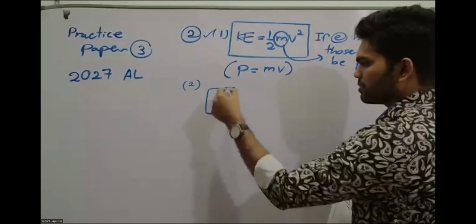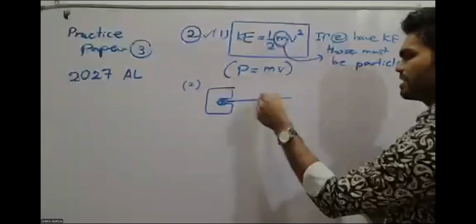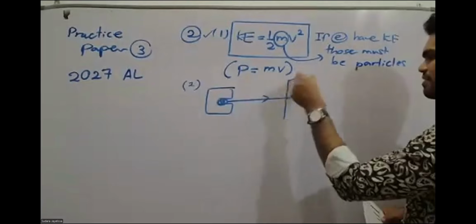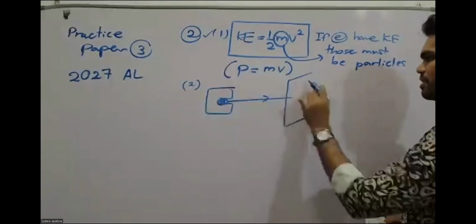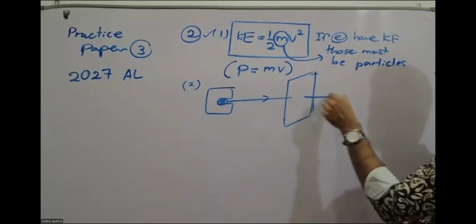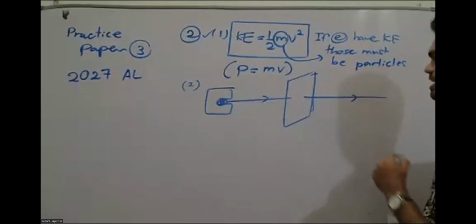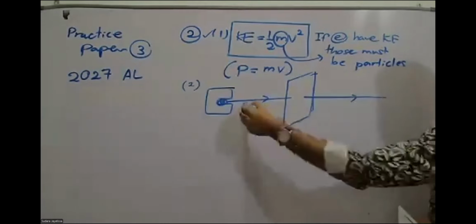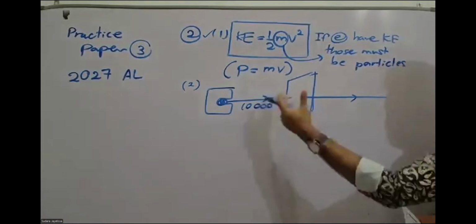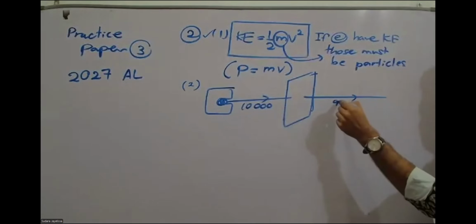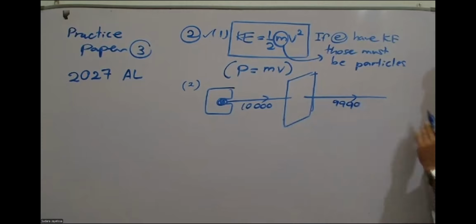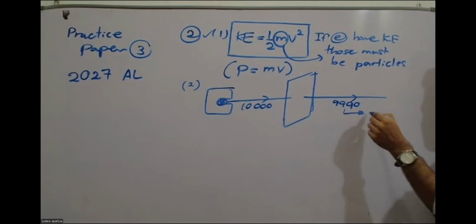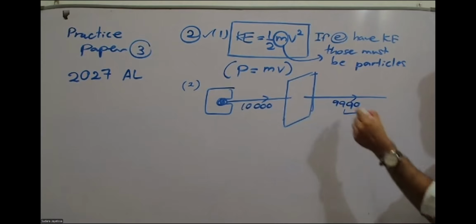We can draw a small diagram. This is how alpha rays are coming, and this is our gold foil, and the majority of the particles are going without any deflection. If you send 10,000 here, these are just numbers to explain, 9,990 are passing through without any deflection. You need to write the reason here why this is happening.